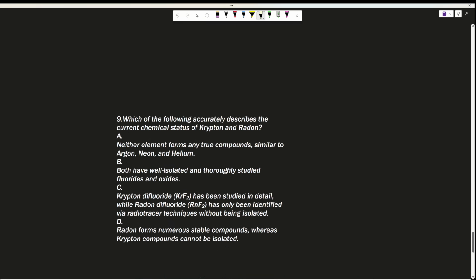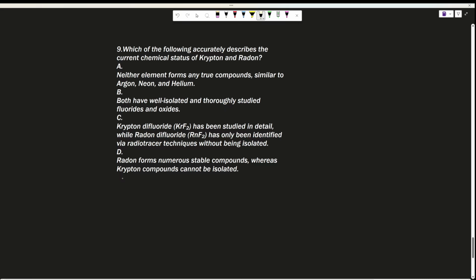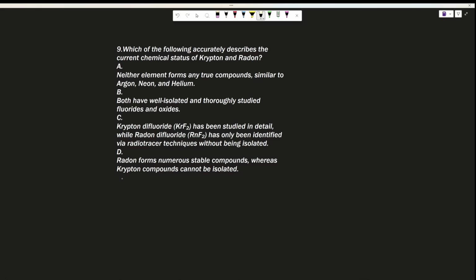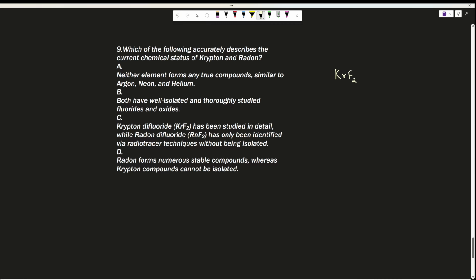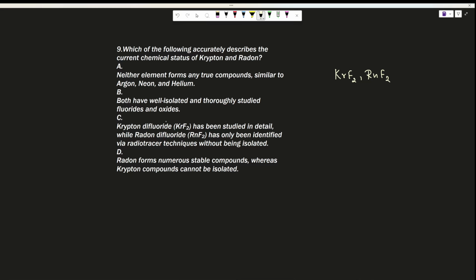Next. Which of the following accurately describes the current chemical status of krypton and radon? So here when you consider the first one, neither element forms any true compound similar to argon, neon and helium. See here, argon, neon and helium, they don't form any true compounds, but krypton and radon, they form this type, KrF2 and RnF2. Then both have well isolated and thoroughly studied fluorides and oxides. No.